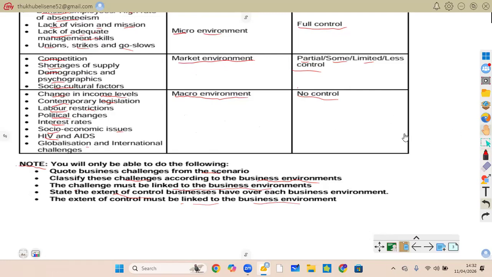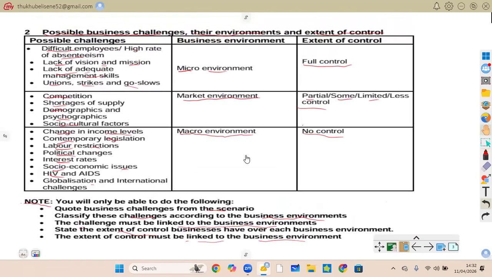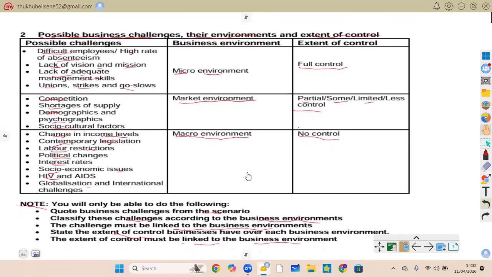When this topic is asked, it is always asked through extracts. You are given extracts, and you are to identify the challenges and then state their business environment as well as their extent of control. Hope you understand this.